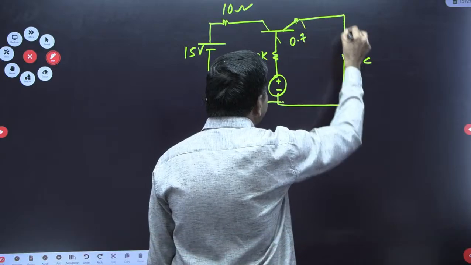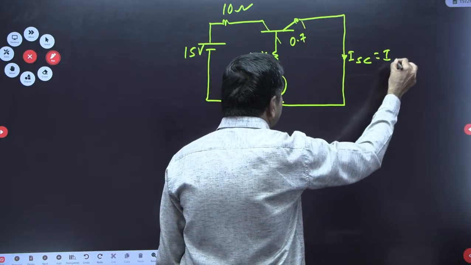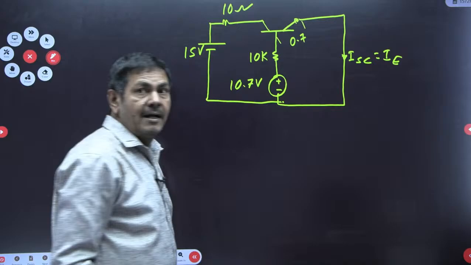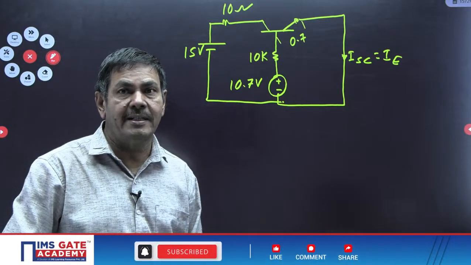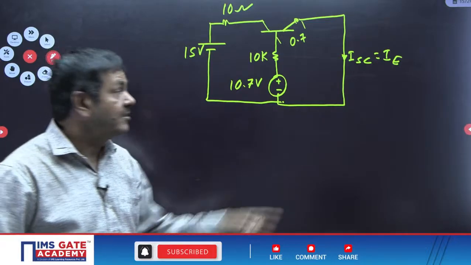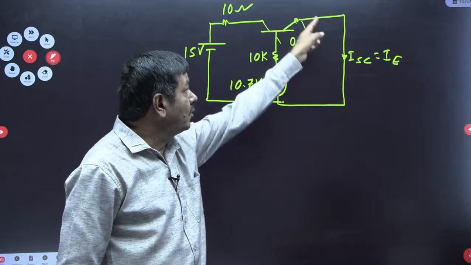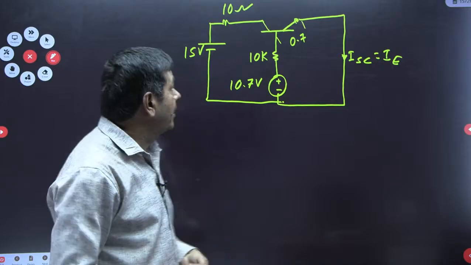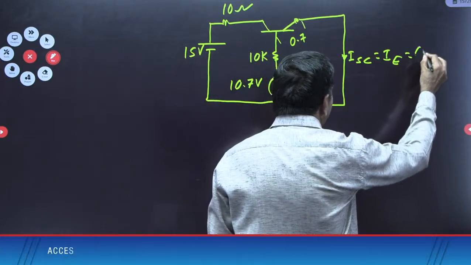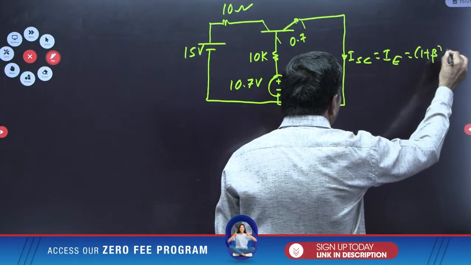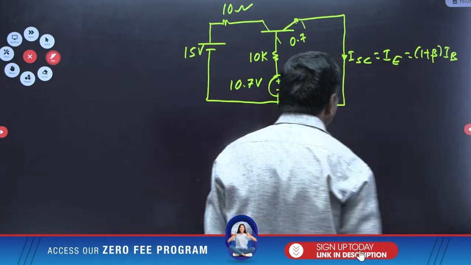ISC is nothing but the emitter current only. This emitter current and the emitter current you got in the earlier case, in finding the VTH, are not the same. It is the short circuit current only, with no resistor. But how to find this IE here? IE is nothing but (1 plus beta) times IB, you know very well. You find IB, you will get IE.